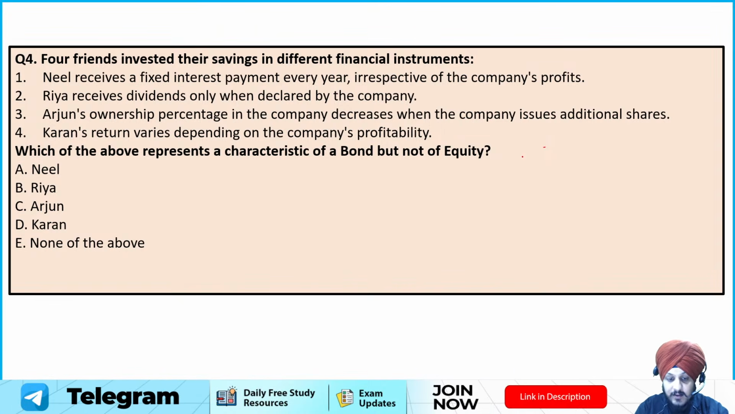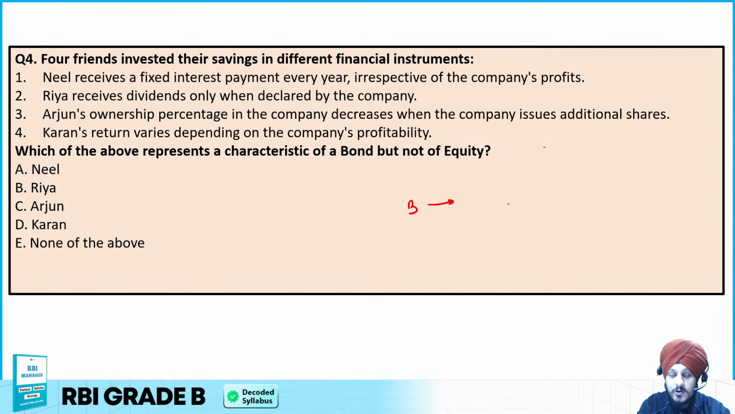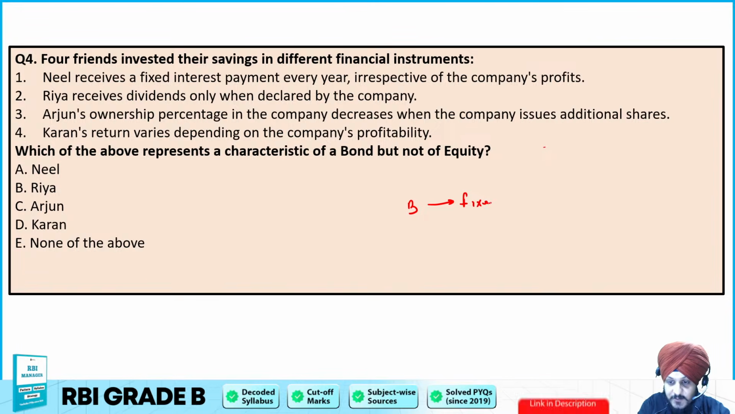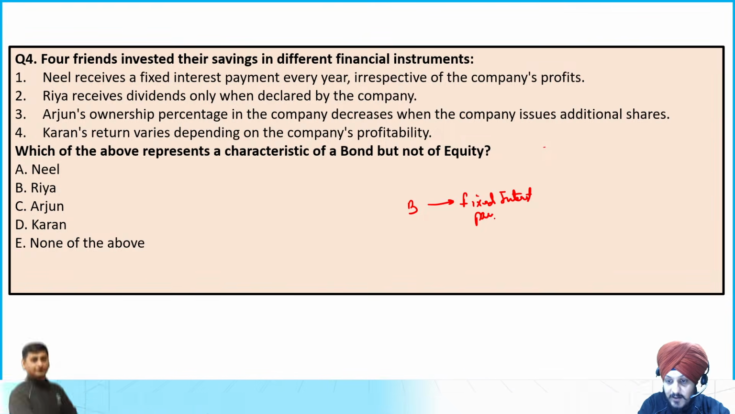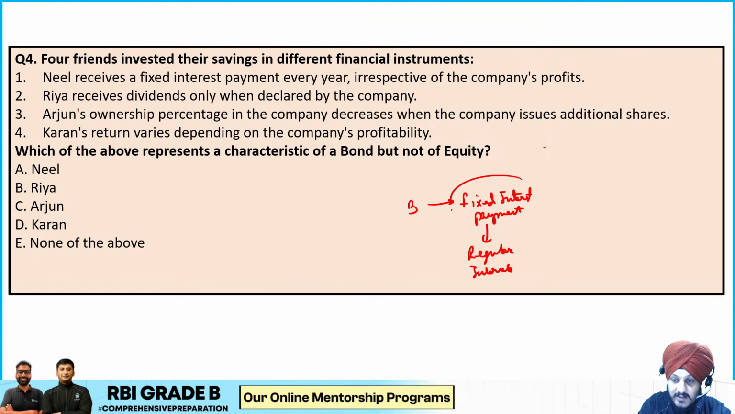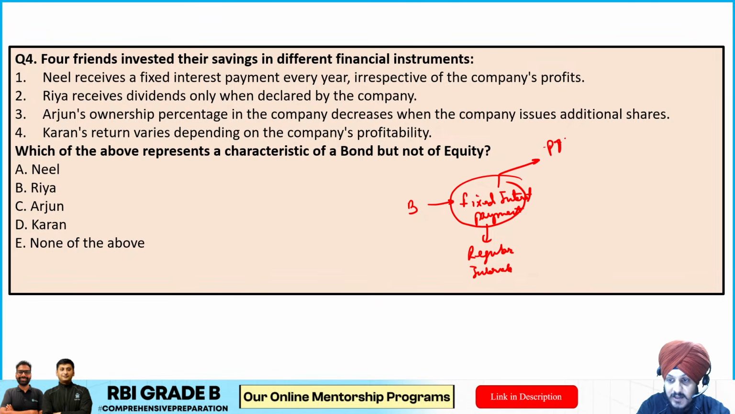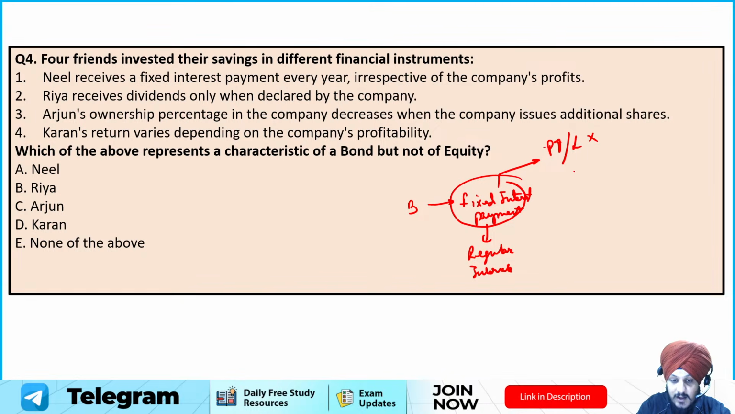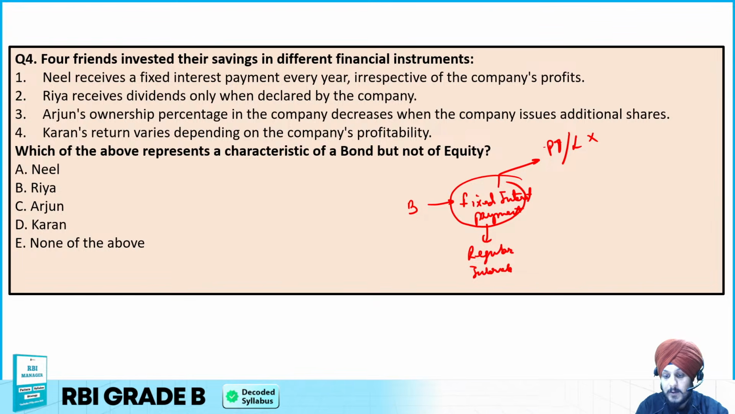If you see the characteristics of bonds, we know that bonds generally provide fixed interest payments, and these payments are provided at regular intervals. The interest is paid irrespective of the company's profit. Whether the profit gets increased or decreased does not matter, bondholders are going to get paid the fixed interest.